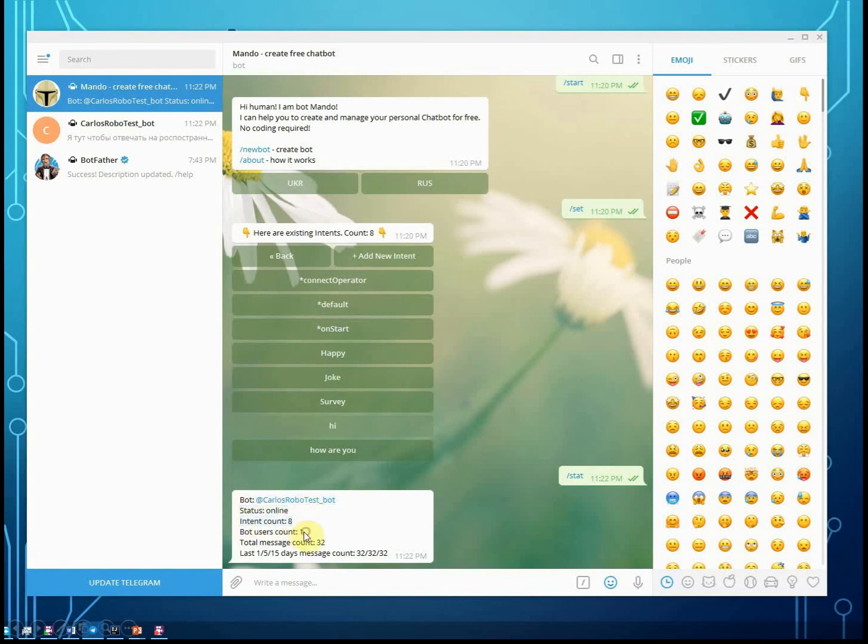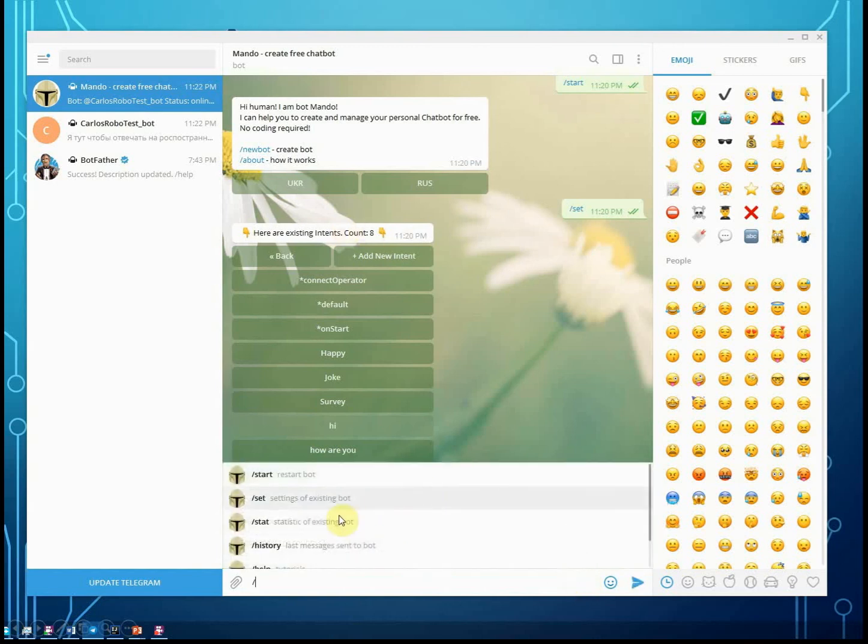Total intents or themes are 8, bot users only once, total messages that were written to your bot, and some kind of statistic per day, so you can see how many messages your bot received during 1 day, 5 days and 50 days. Actually this is the same number because I just created the bot, but for you it should be something different.